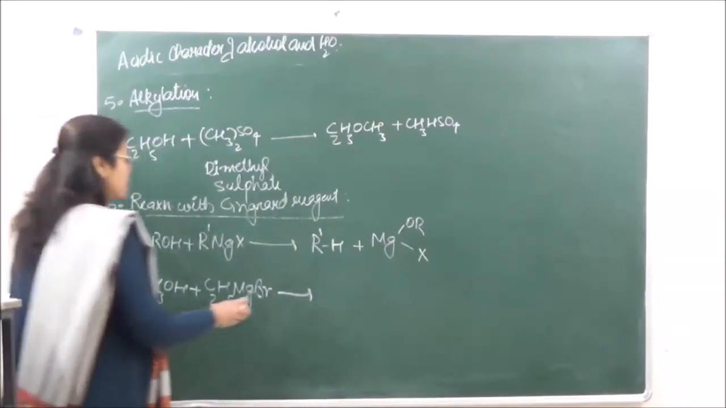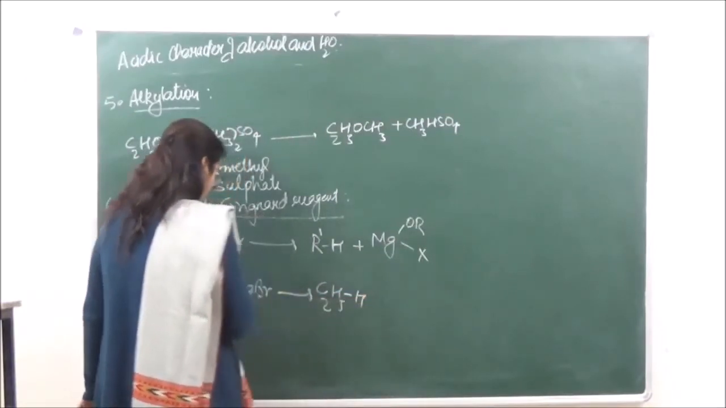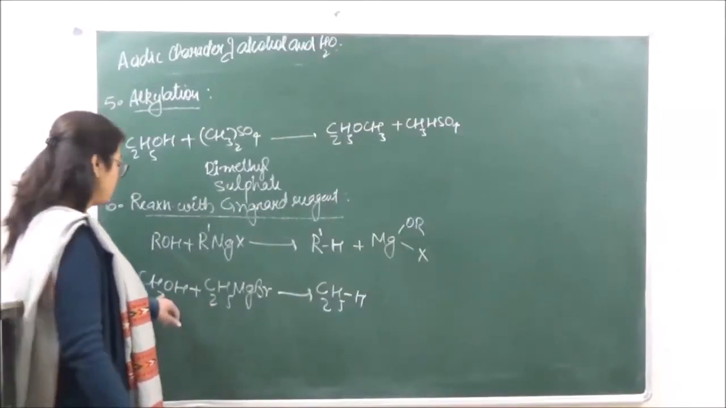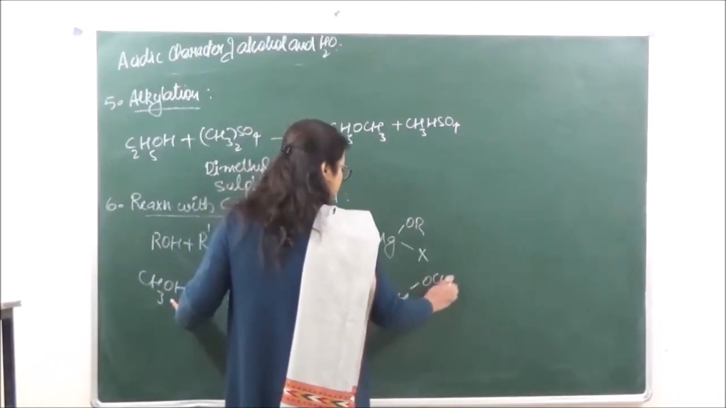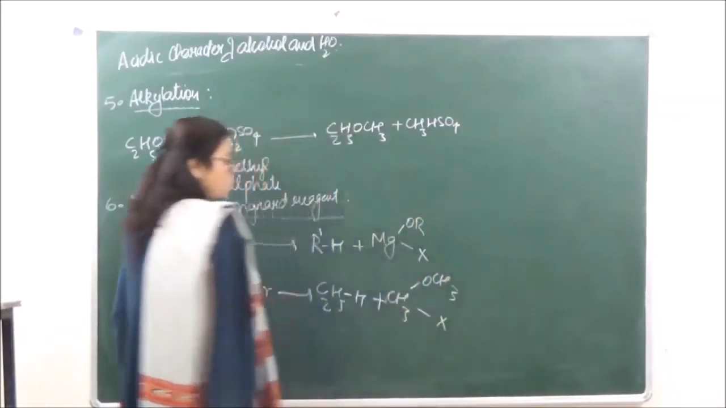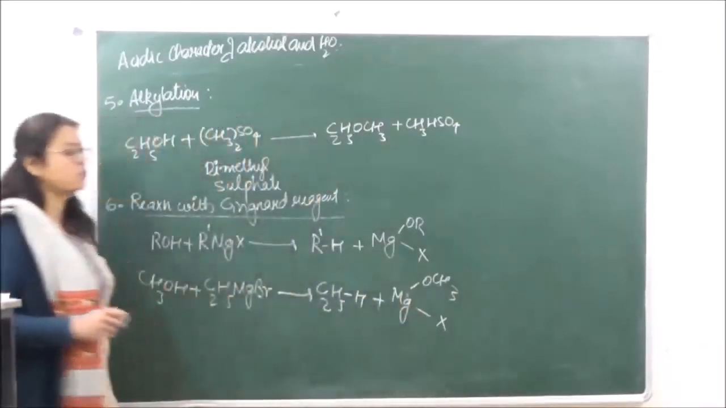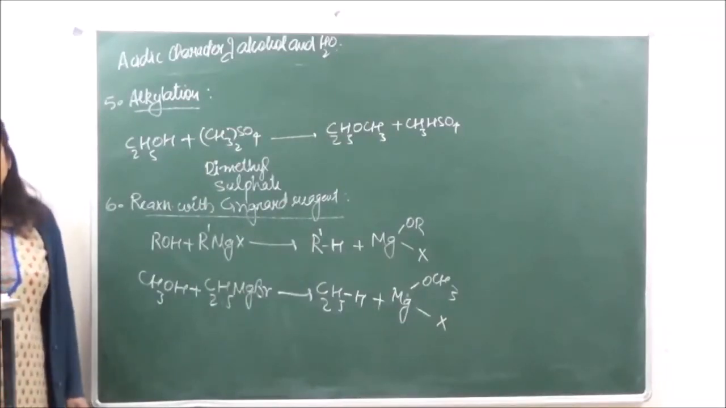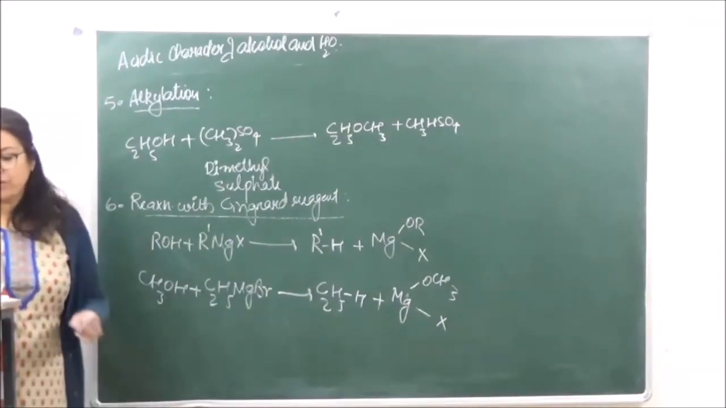This is going to give us the alkyl group which is going to form the alkanes of the Grignard reagent, and OCH3 and MgOCH3 and X. Okay? Is it clear? Alright. Then next we go on to reaction between ethyl alcohol and concentrated sulfuric acid.